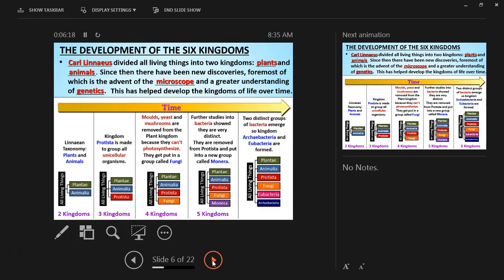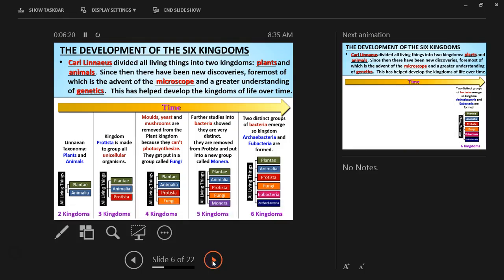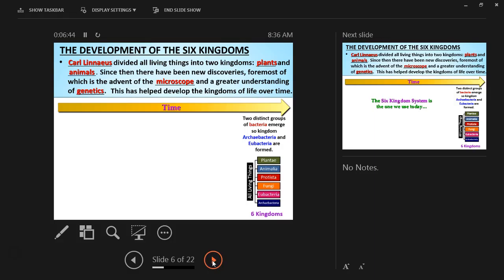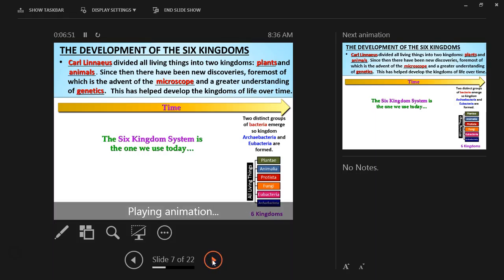And last of all, our 6th kingdom. It says 2 distinct groups of bacteria emerge. So kingdom Archaeobacteria, which is more ancient, more back in time, and Eukaryote are formed. So we have Plantae, Animalia, Protista, fungi, Eukaryote, Archaeobacteria, all living things. This is our 6 kingdoms. The 6 kingdom system is the one we use today. Yes, it is.